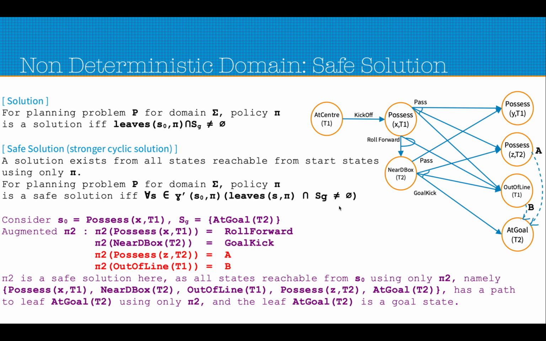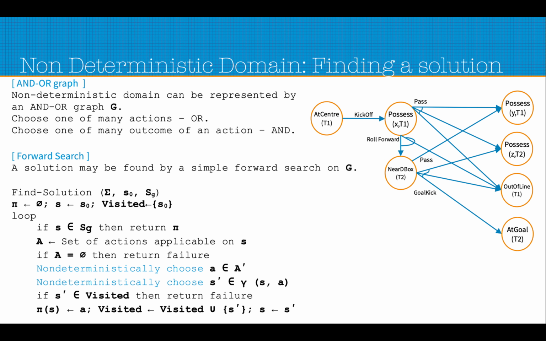In this example we considered that from this state we are trying to find one path that may lead us to the goal state. But there is a concept of a safe solution, which is a stronger solution. It says that from the initial state we may go to several states in between, by the non-deterministic choices we make during this algorithm, but from each of those states we still have a path to reach the goal state. So here in this simple case, we call it just a solution.